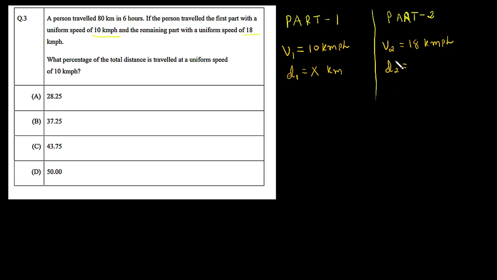So we can say d2, which is the distance traveled in the second part, is nothing but the 80 total distance minus the distance traveled in the first part, which is x kilometers. So this quantity gives the distance traveled in the second part, and the quantity is again in kilometers because it is a distance. Now here we know the time is nothing but the ratio of distance traveled over the velocity. So we can say time is nothing but distance over velocity. This equation holds only if velocity is constant.